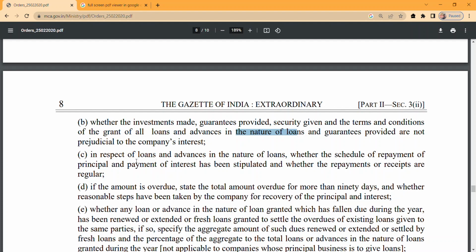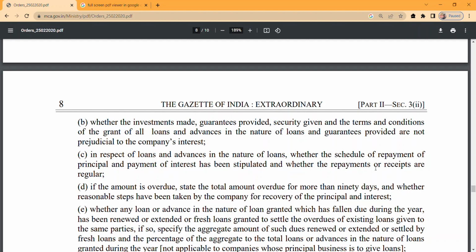In respect of loans and advances in the nature of loans, whether the schedule of repayment of principal and payment of interest has been stipulated, and whether the repayments or receipts are regular. So we need to check that if the company has given loans and advances, is there any schedule of repayment, like we used to make in Financial Instruments 109, and whether the repayments or receipts are regular.